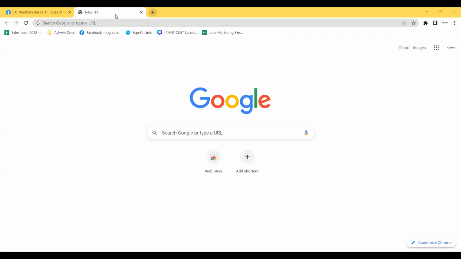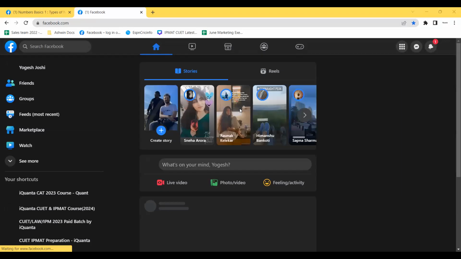So see, you guys have been added to a Facebook group, right? Yes. So ये आपका ग्रुप है, I guess 2024 CUET and IPMAT Quants, right?